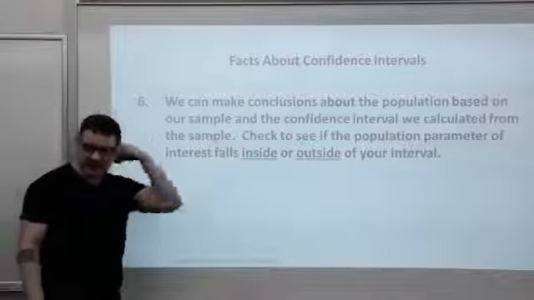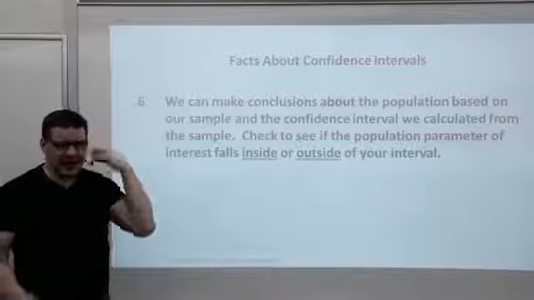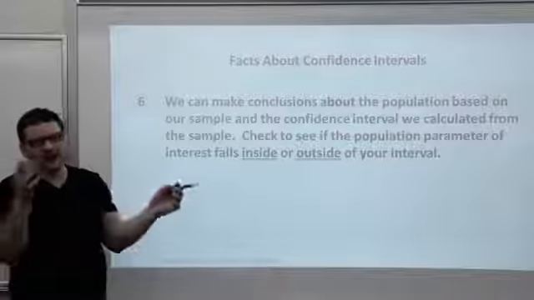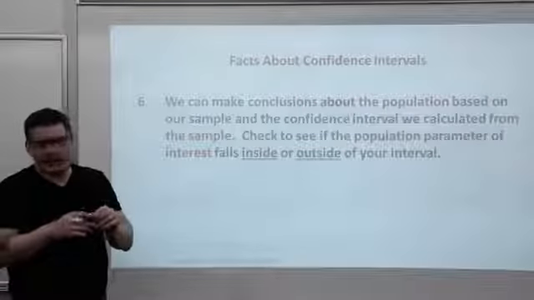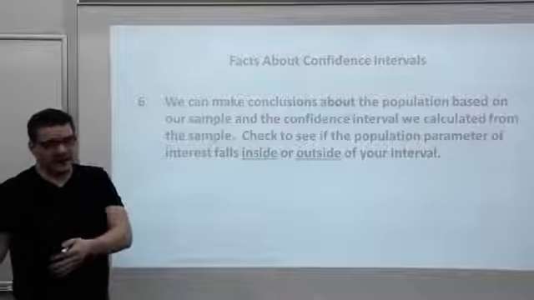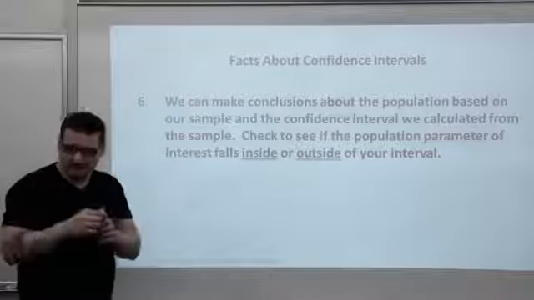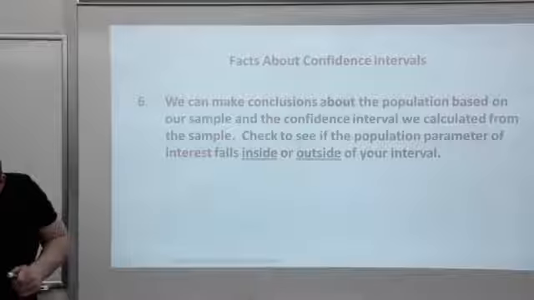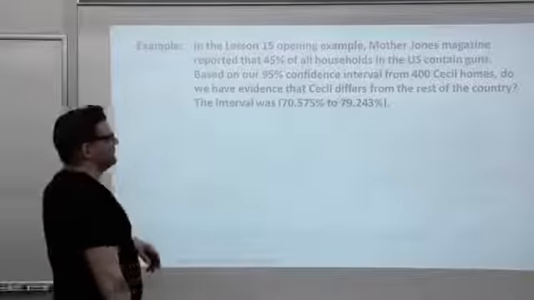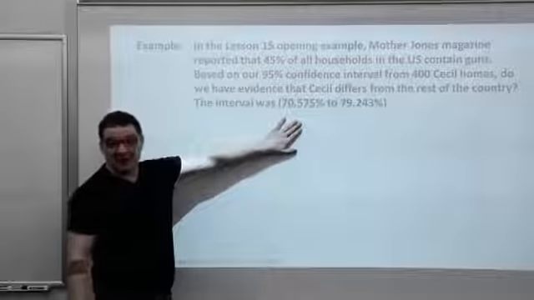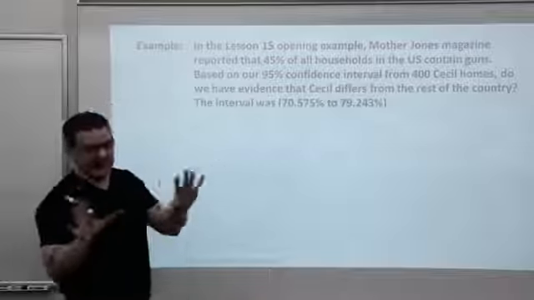For the gym example, administrators at Cecil College said they hoped for 25% using the gym. The interval was way below 25%, the whole interval, so we make one conclusion. All right, here's an example back to the guns. Remember, we made this one up, so it's so clear, just so we get the idea.